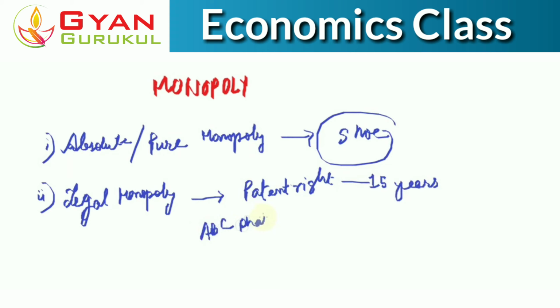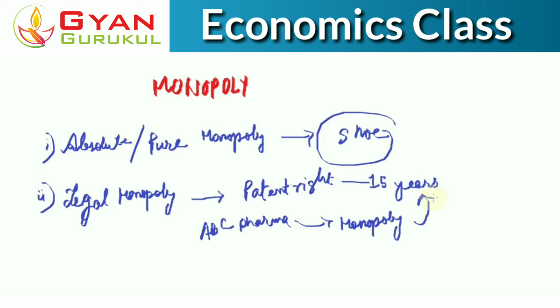Let's say the firm is ABC Pharma. Now ABC Pharma can enjoy a monopoly in the market of that particular drug for, say, 15 years, legally. Why legally? Because the government has given them the legal right to be the only ones to sell the product in the market. So it is a form of legal monopoly, right? This could also be obtained if certain products get a trademark, a copyright, a GI tag, etc.